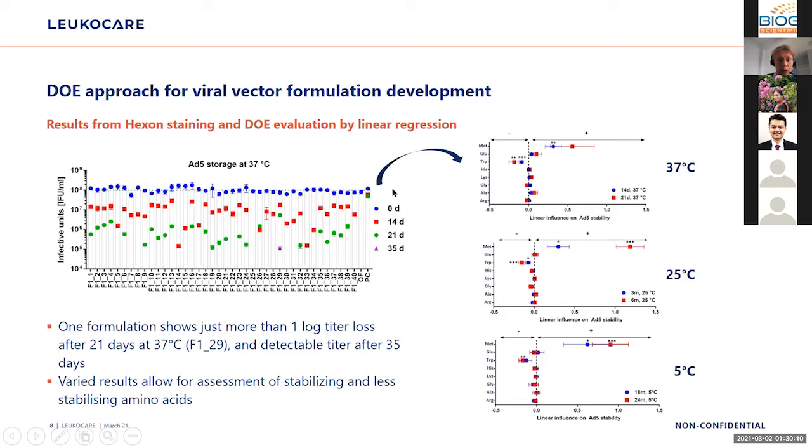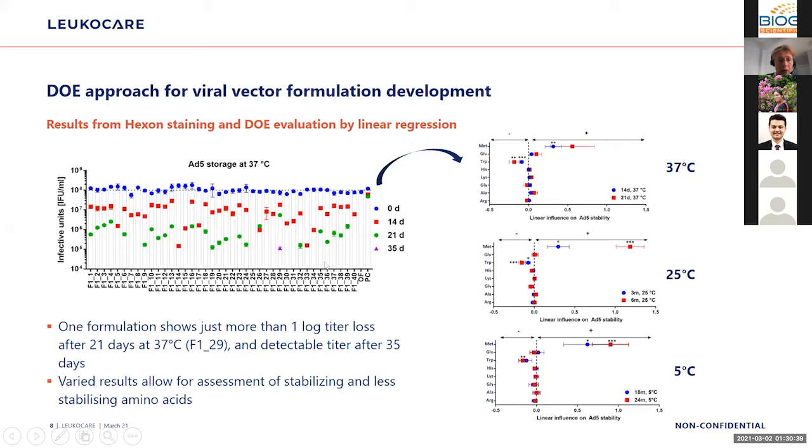Blue is for the beginning, and then the red ones are the 14-day storage results, green for the 21 and purple for the 35 days. You can easily recognize there is just one bullet here for the long storage of 35 days at 37 degrees Celsius. That is formulation F129. That also has the best result for the 21-day storage.